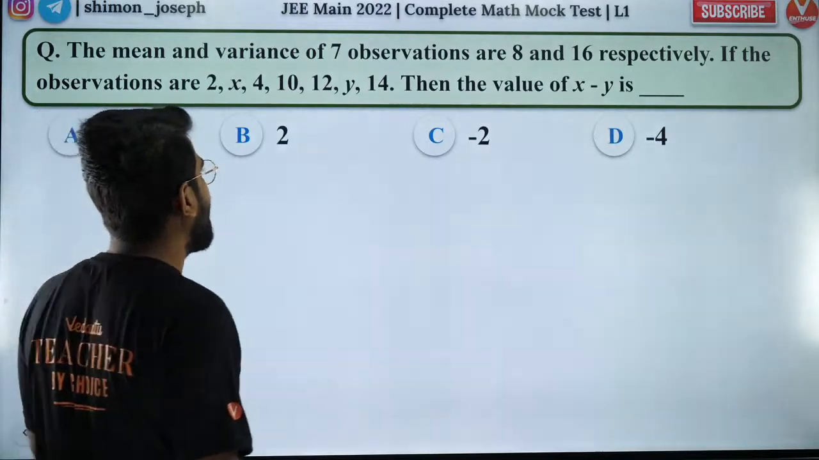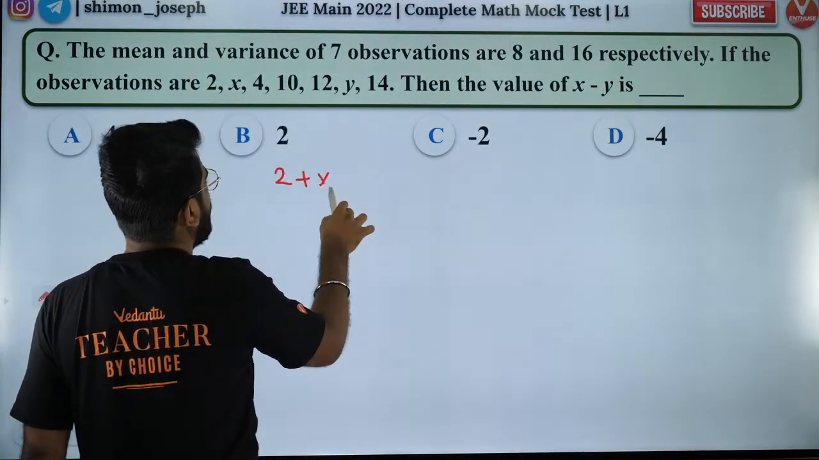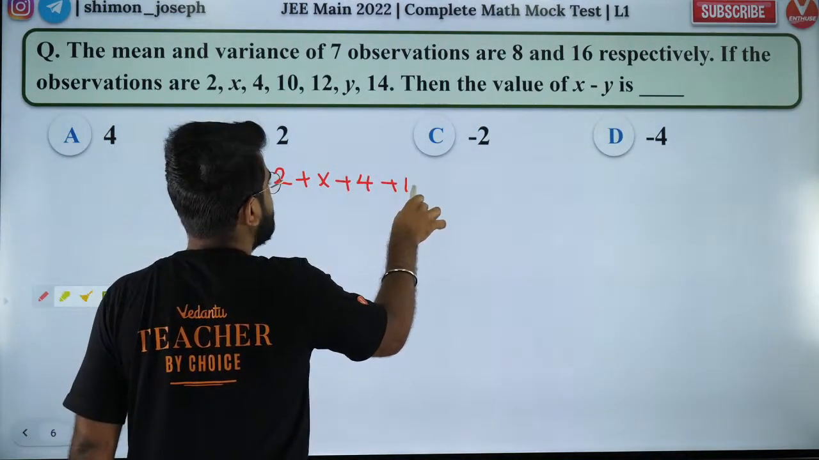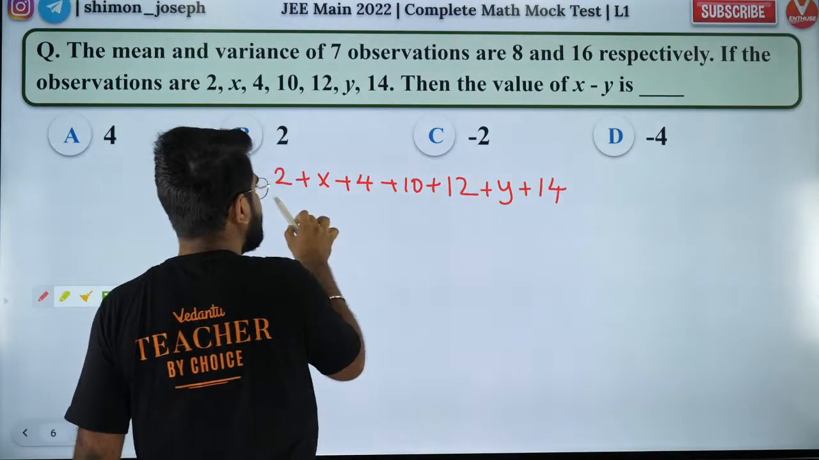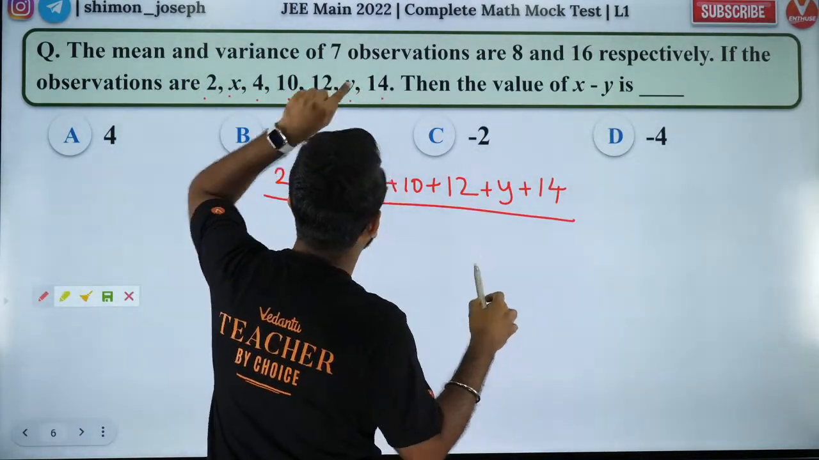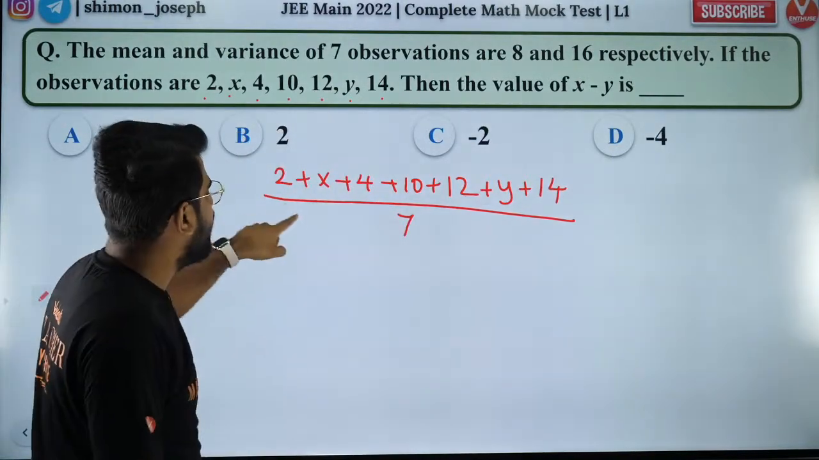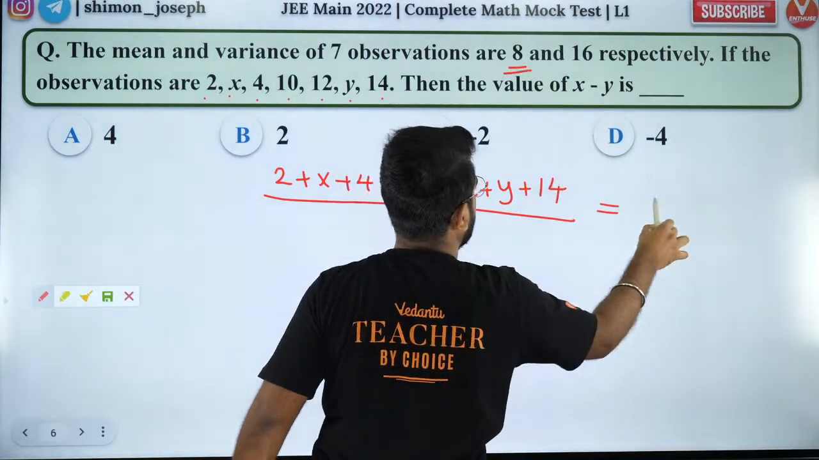Okay, so people, let's try to solve it. What is mean? Mean is nothing but the sum of all the observations divided by the total number of observations. Is that right, guys? Are you all aware of that? Very simple stuff, right? So how many terms do I have? 1, 2, 3, 4, 5, 6, 7. So the total number of observations is 7. The sum of all of them divided by 7 is equal to the mean. Mean is going to be 8.